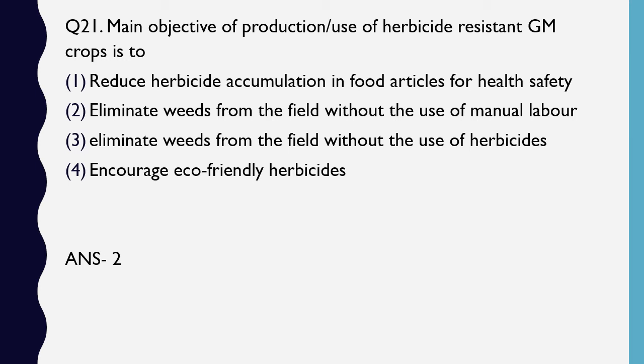Now with the coming of crops resistant to herbicides, the herbicides are not able to destroy our desired crops, and only the weeds are destroyed. So option 2 is correct. Now we don't need to use manual labor to selectively remove weeds, as the herbicides themselves have become selective.